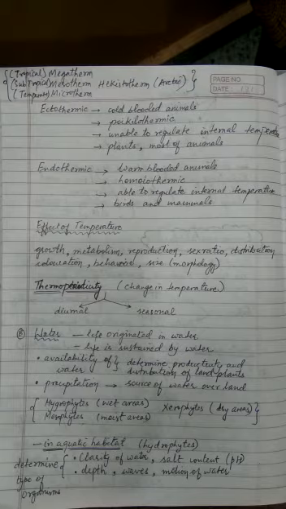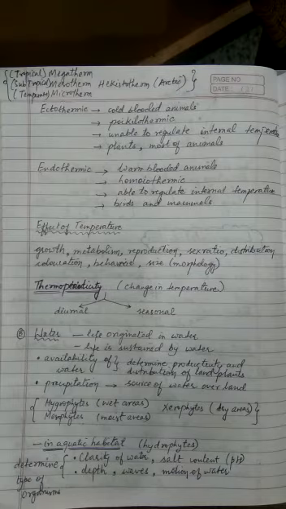Then the behavior of the organism is controlled by temperature, as well as the morphology and size of the organism. If you pay attention, in the polar regions mammals are generally big in size. You won't find small-sized mammals in the cold areas. The reason we will be learning in this chapter. In the same manner, you won't find small-sized hummingbirds. It's mentioned in the NCERT: hummingbirds and shrews are found only in the tropical region. They cannot survive in the polar region because of their size. So size is also controlled by temperature. We will be learning in this chapter how.